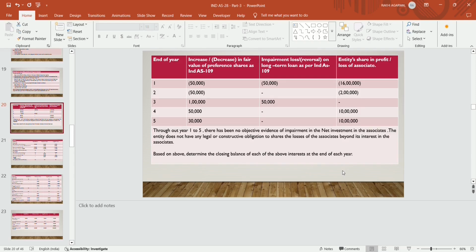In year 4, there is a decrease in the fair value of preference shares by 50,000. There is no impairment loss, neither a reversal. Entity's share in the profit or loss of associate is 10 lakhs. There is a profit in year 4 of 10 lakhs.